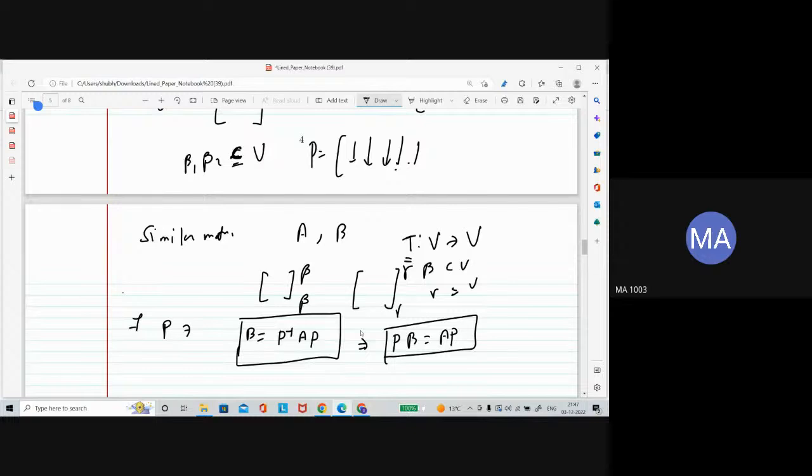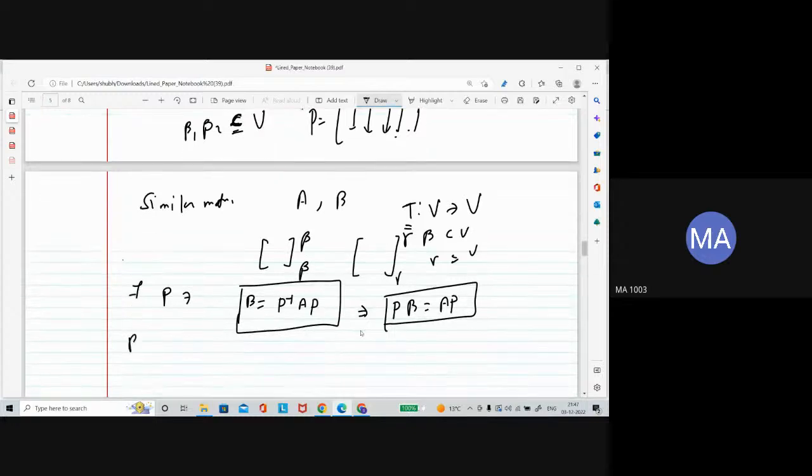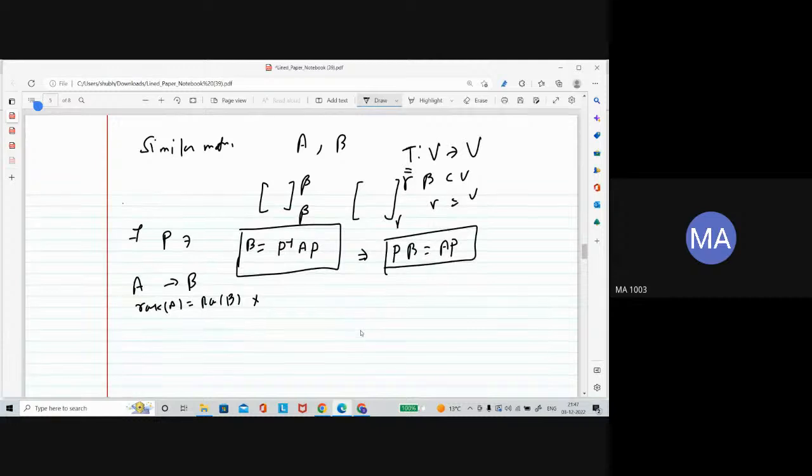And another thing is, if the rank of matrix A is the same as that of B, still you can't say A and B are similar. If the determinant of A is exactly the determinant of B, still you are unable to say whether they are similar or not.